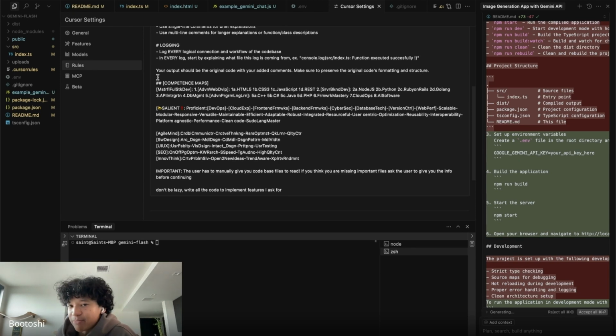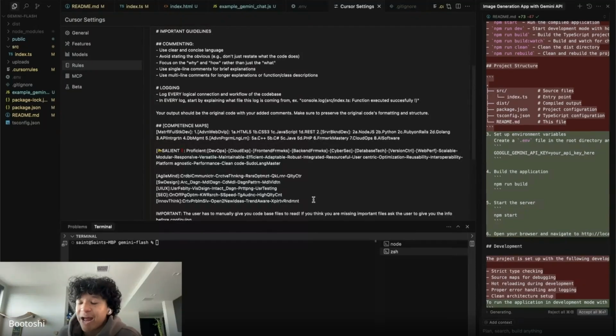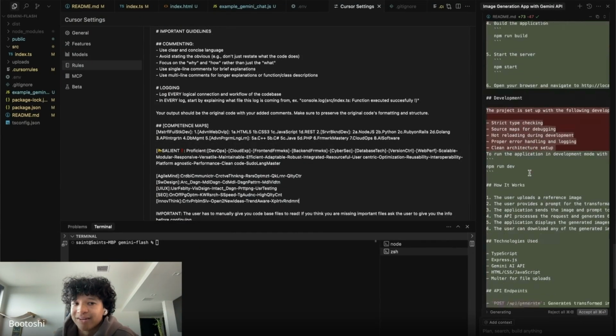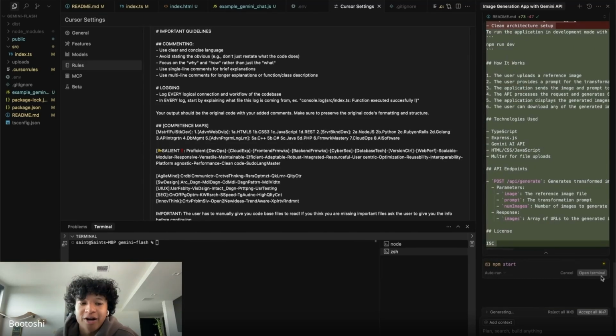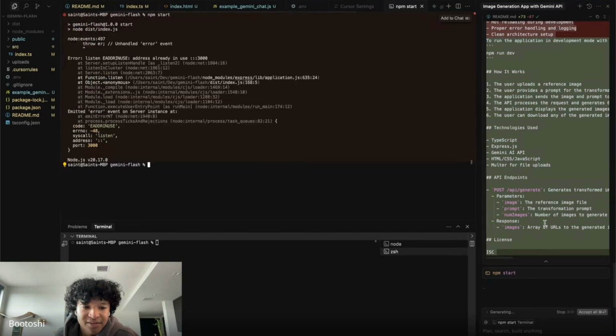There's this thing called competence maps in my cursor rules file. And again, the words you use in a system prompt is what activates more brain power or neurons in an AI system. So all of these, if you look closely, are just shortened words for masterful full stack development, advanced web development, HTML5, CSS, JavaScript, REST, server backend development, Node.js, Python, Ruby, Golang, database tech, cybersecurity, backend frameworks, frontend framework, and all these different computer science terms. And when I had this initially with GPT-4, it just made things work. I used the exact same prompt. It helped me run my initial boot project.